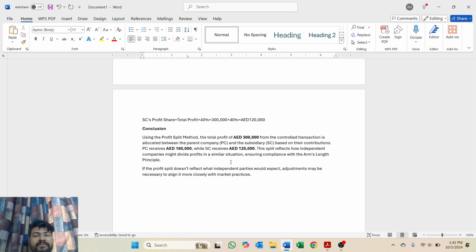This split reflects how independent companies might divide their profit in a similar situation, which will ensure compliance with the arm's length principle. If the profit split does not reflect what independent parties would expect, in that case, adjustment may be needed, which will align with the arm's length principle.